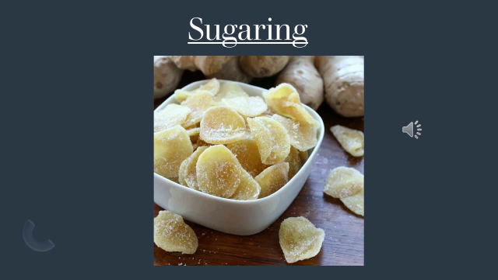Next is sugaring. The name itself says we are preserving the food products with sugar. Sugaring is used to preserve fruits such as apples, apricots, and plums in a sugary syrup. Sugar is a dehydrator. It will dehydrate the food items and also prevent the growth of microorganisms.